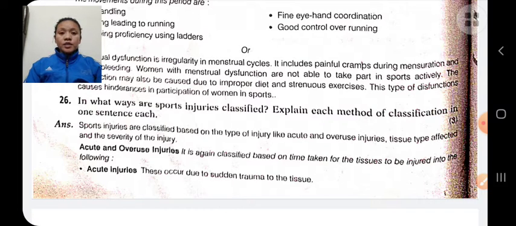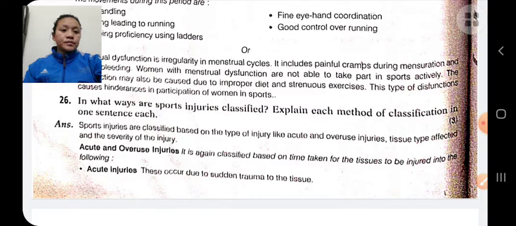Next is hard tissue injury. Hard tissue injury means injury to the bones like fractures, dislocation, etc. These are the classifications of sports injury. First, soft tissue injury and hard tissue injury. Soft tissue injury, that is skin injury and muscle injury. Hard tissue injury, that is bone injury, fractures and dislocation.